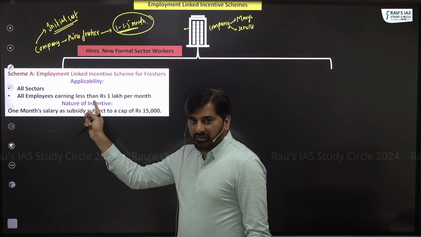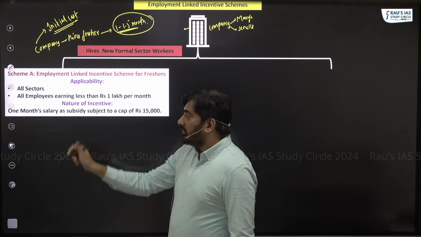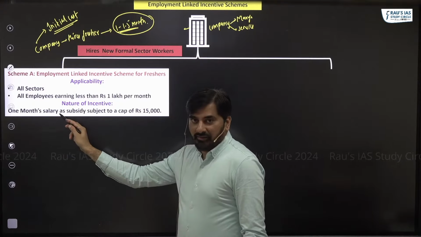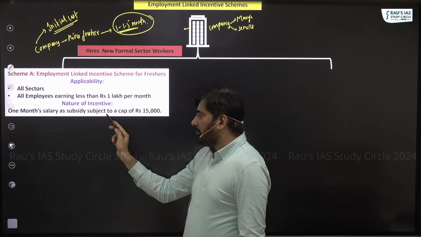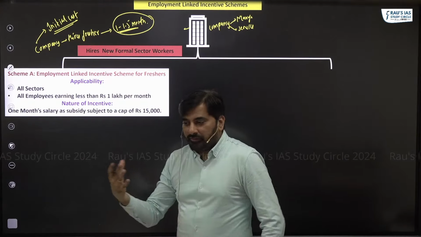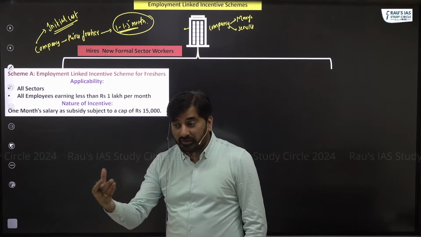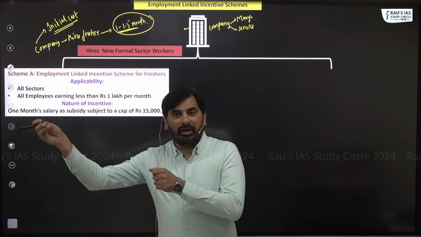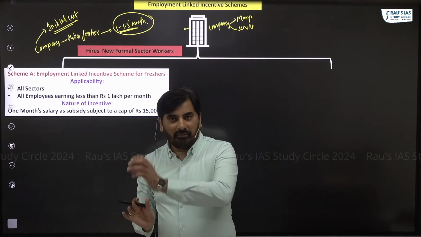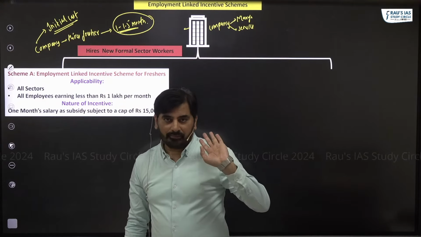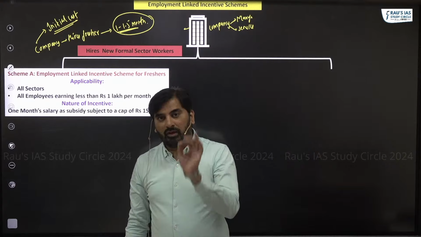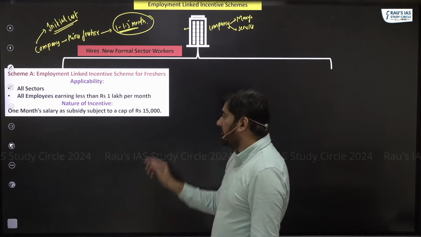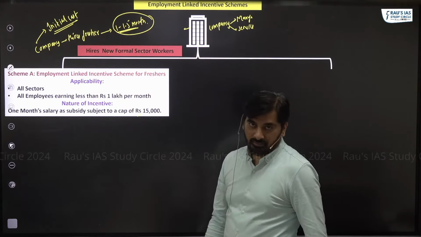The incentive which the company gets is 1 month's salary would be paid to the company. So if there's a fresher who is hired by a particular company, 1 month's salary need not be paid by the company. 1 month's salary will be paid by the government, subject to a maximum limit of 15,000.